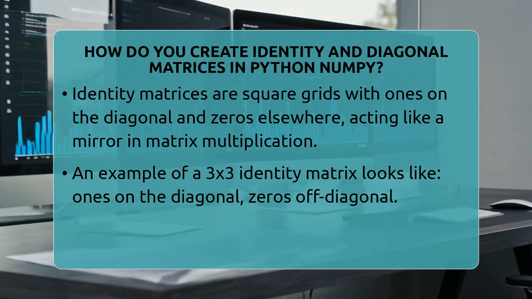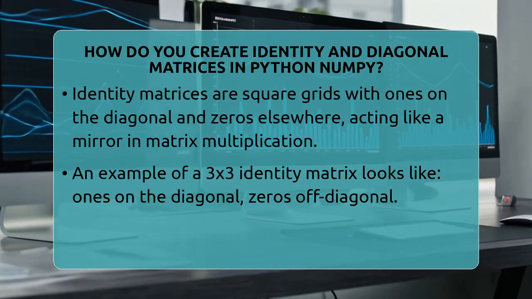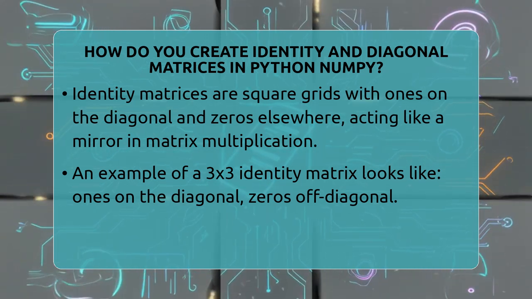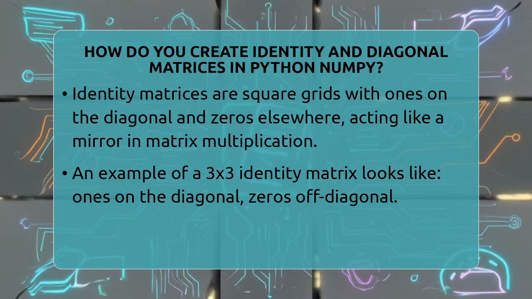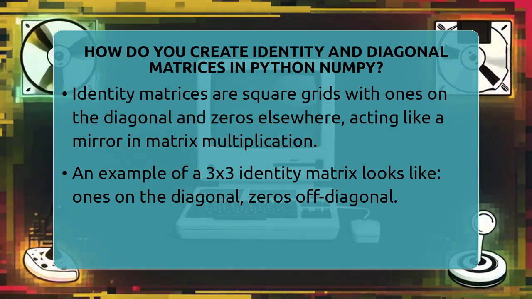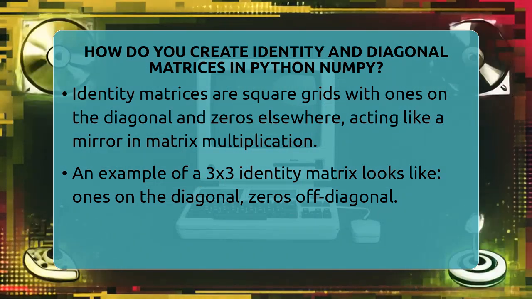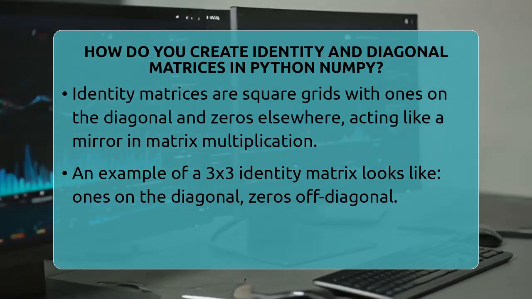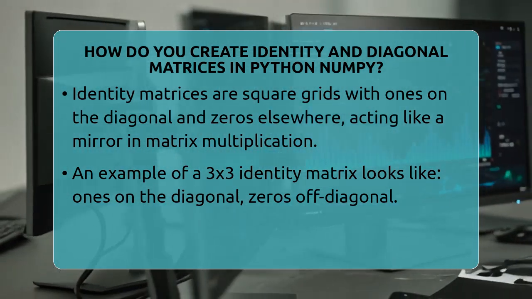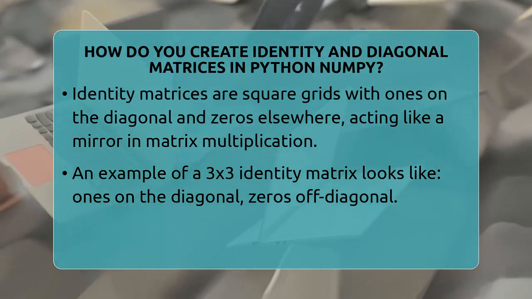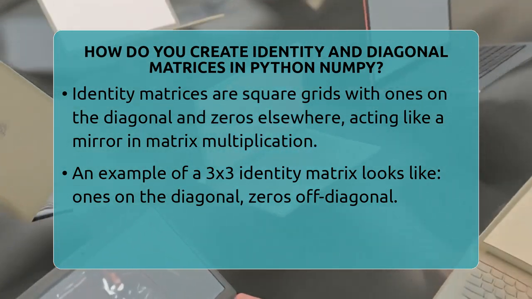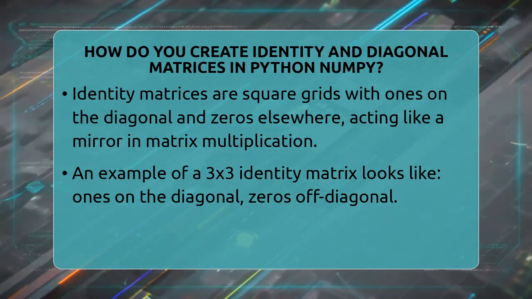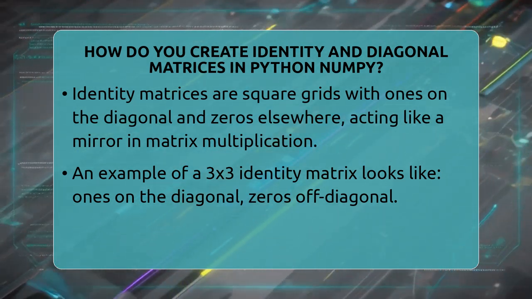How do you create identity and diagonal matrices in Python NumPy? Imagine you're building a puzzle where each piece needs to fit perfectly. In the world of data analysis and linear algebra, identity and diagonal matrices are like those perfect puzzle pieces. They help us perform calculations smoothly and accurately. Today, we're going to see how to create these matrices using Python and NumPy, a powerful library for numerical work.